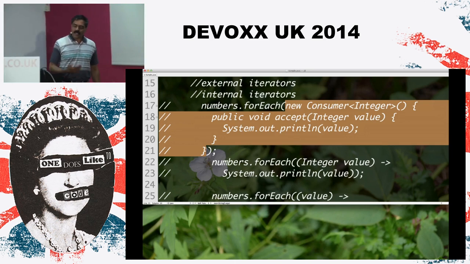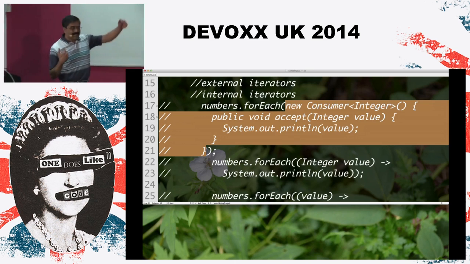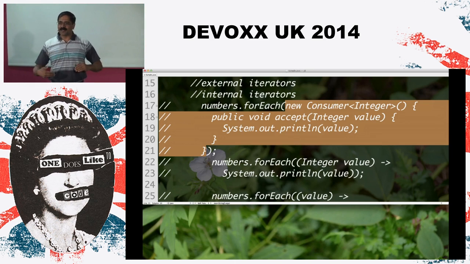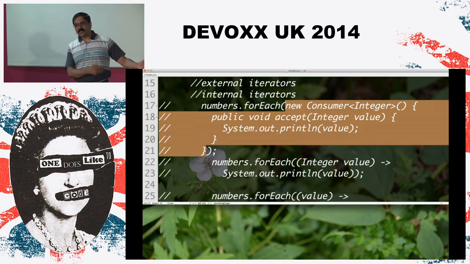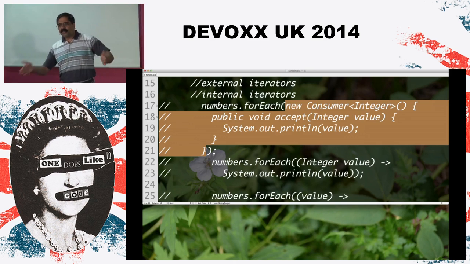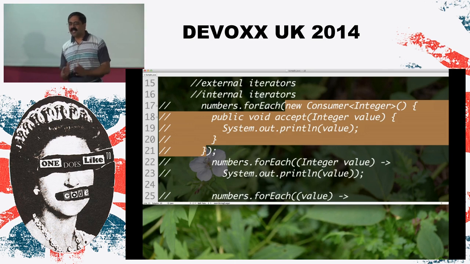So as a result, we don't see the instance being created, the instance is not being created in reality, so much better performance. In the worst case, you're going to have the same performance as anonymous inner classes, but in an average case, you actually are going to do a lot better than that.